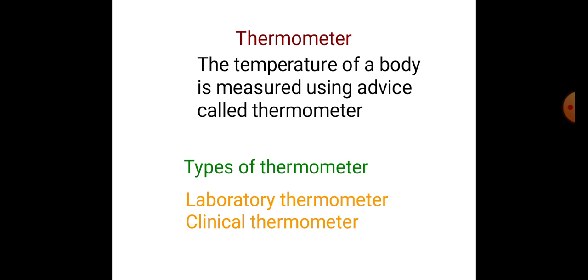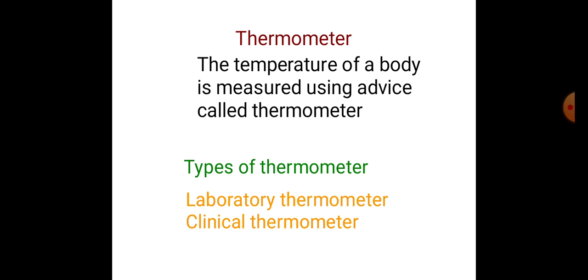In the Fahrenheit scale, the upper fixed point is 212 degrees Fahrenheit and the lower fixed point is 32 degrees Fahrenheit. The interval between the two fixed points is divided into 180 divisions.